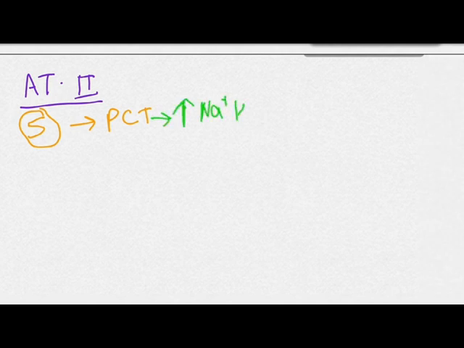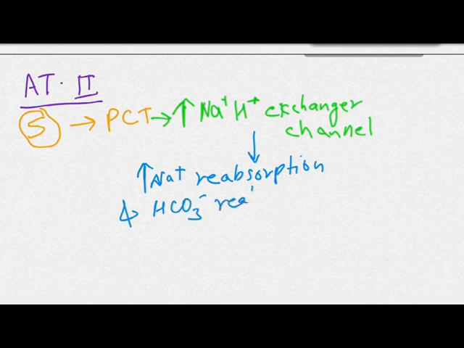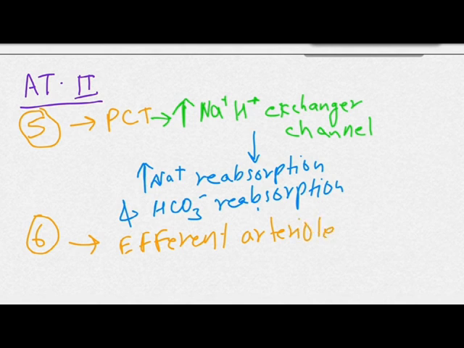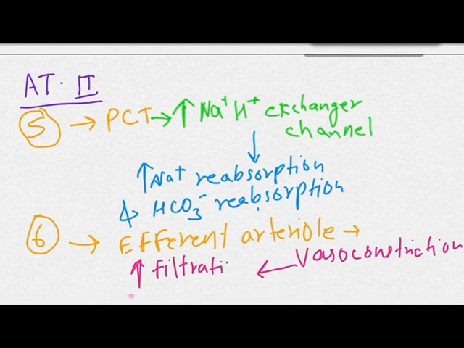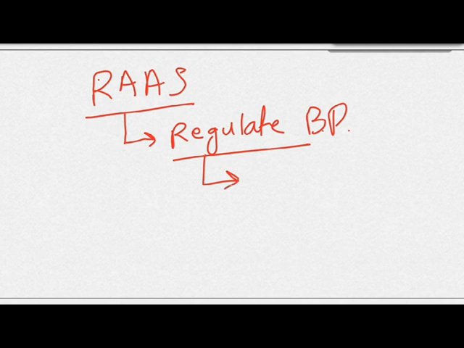Now another function of angiotensin 2 at the proximal tubule is that it increases the activity of the sodium hydrogen exchange channel, due to which there is increased reabsorption of sodium ion and also bicarbonate ion. And at the efferent arterioles, angiotensin 2 causes vasoconstriction, which increases the filtration. So now with this we can appreciate that the RAS regulates the blood pressure by altering the sodium ion level and the blood volume.